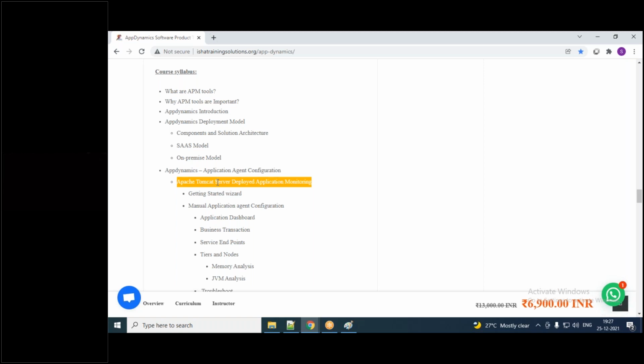Okay, sure. Thank you. I have one question. Yes, Nagaraj. In this session, do we cover how to configure the servers into AppDynamics, like database servers or app servers, something like that? Yeah, we are covering. Okay, fine. Because in my current organization, we are using Grafana as well as AppDynamics. So we need to learn how to configure the metrics and other servers into this AppDynamics tool.